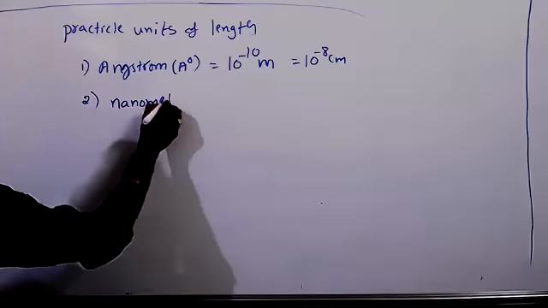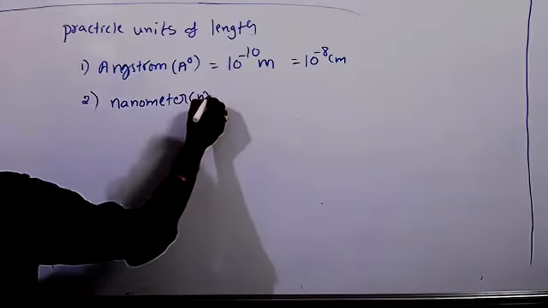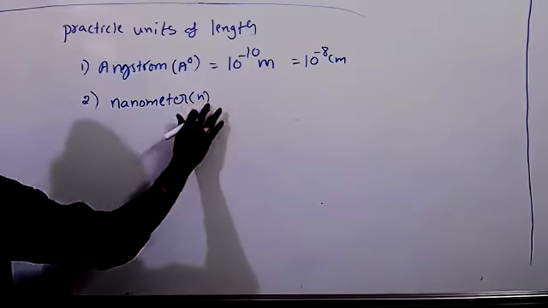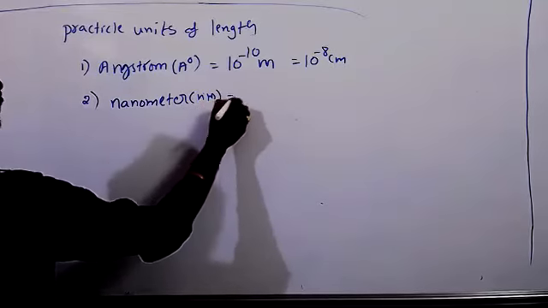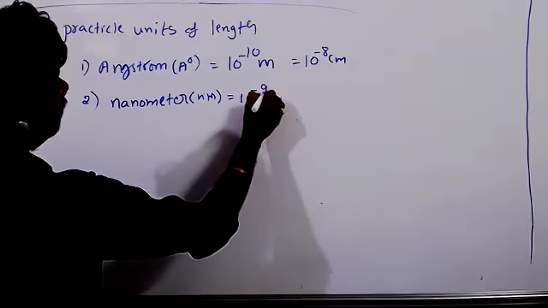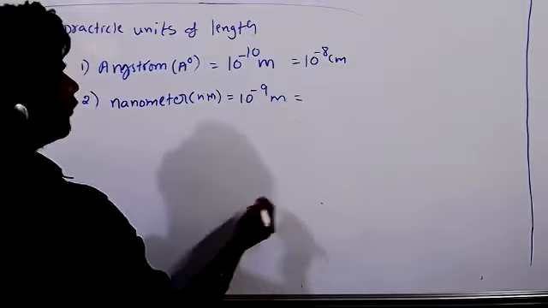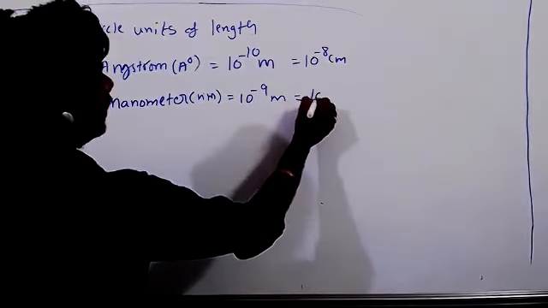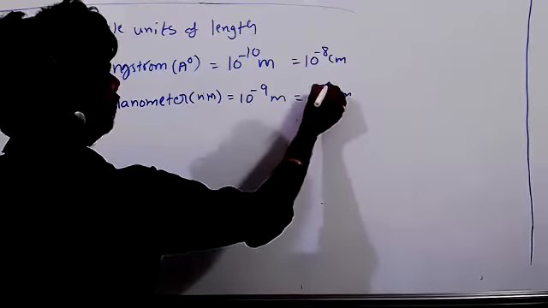Nanometer: 10 to the power of minus 9 meters. If you want to change into centimeters, it is 10 to the power of minus 7 centimeters.